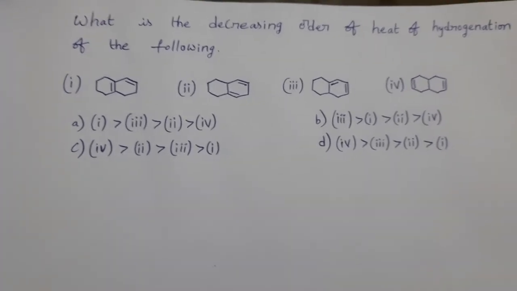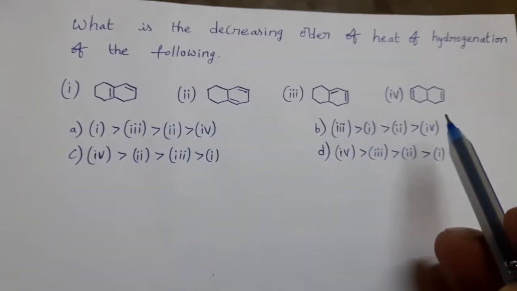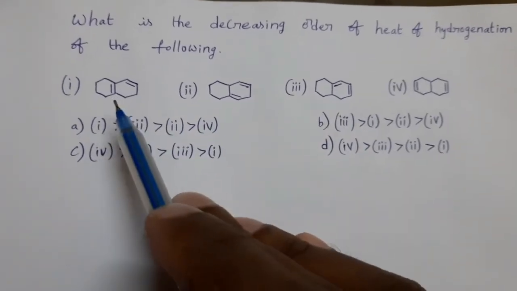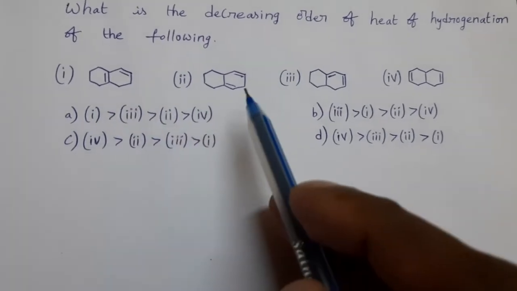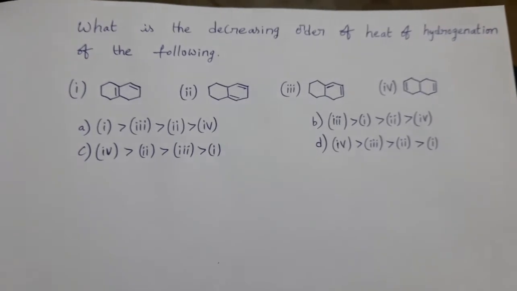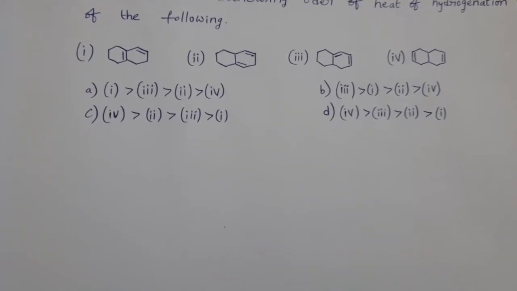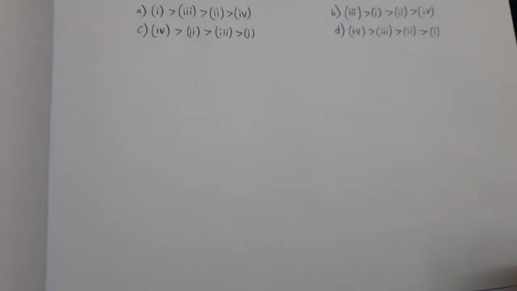In the given options, all are dienes, cyclodienes. In these, two double bonds are there. So all are dienes. Based on the position of these double bonds, these dienes are classified into various types. See here.